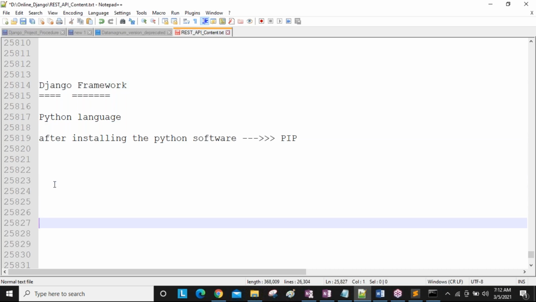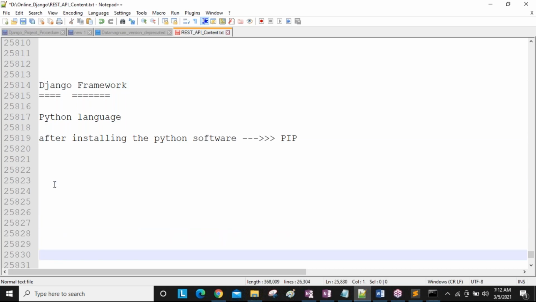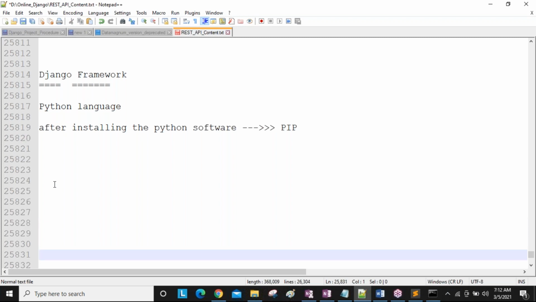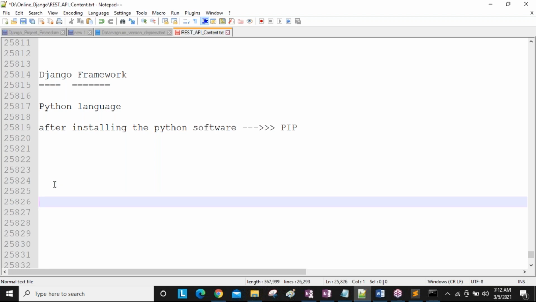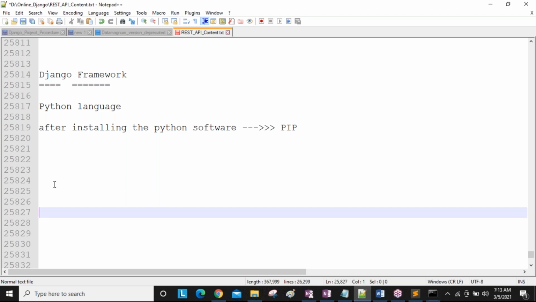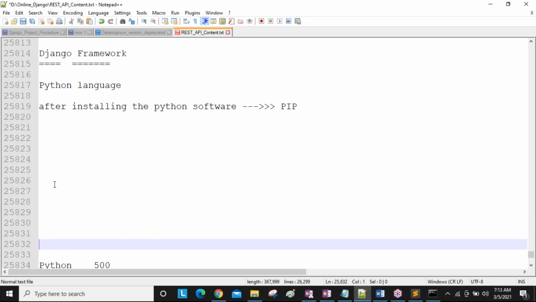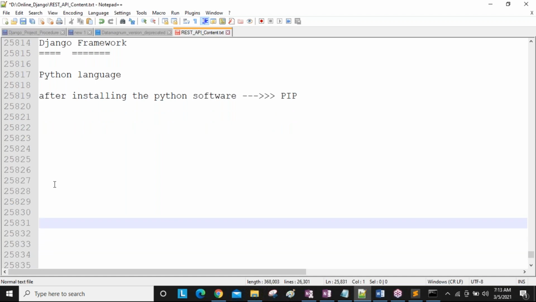Okay, then. So in the last session, what is a program? I told you guys, a set of instructions we are calling the program, and a set of programs we are calling the software. Okay, and Python nowadays people are calling a general purpose programming language. We discussed why it is called a general purpose programming language: after learning Python we can take different courses as our career.